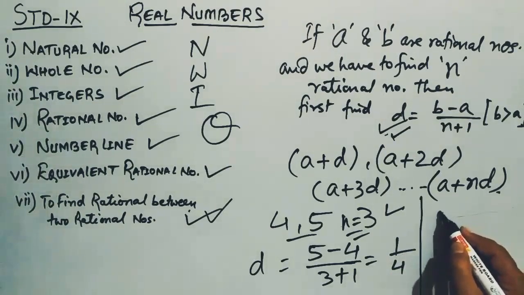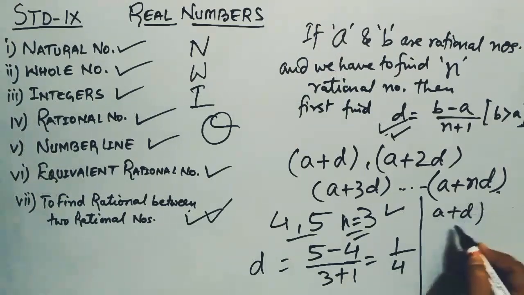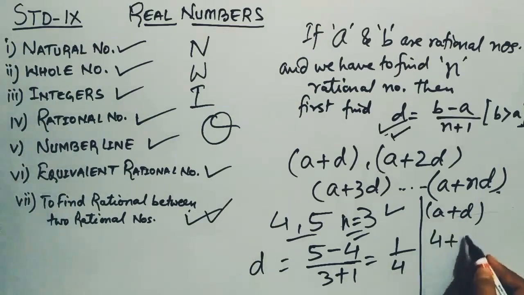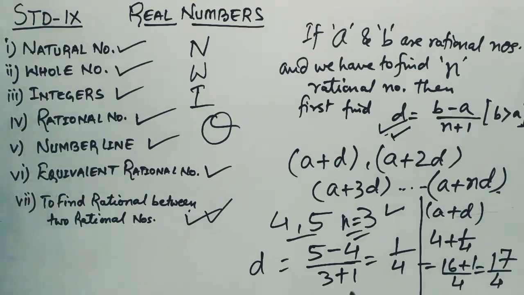So the first rational number is A plus D. So it means that A is what? 4. 4 plus D, 1 by 4, that is equal to 16 plus 1 by 4, that is equal to 17 by 4. So this is the first rational number. For the second rational number, similarly we do A plus 2D.